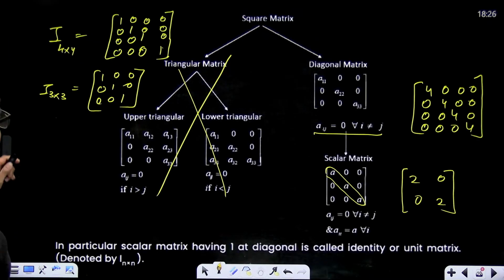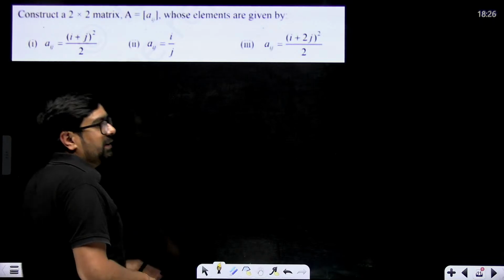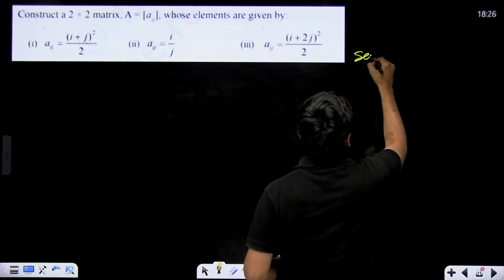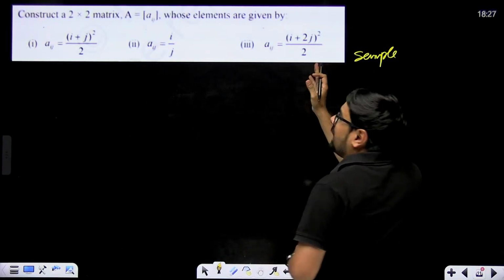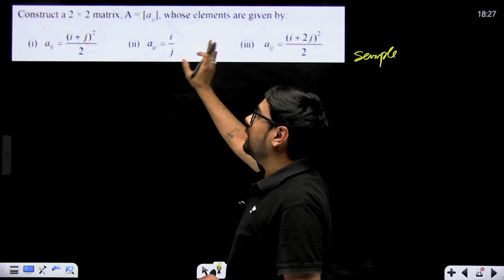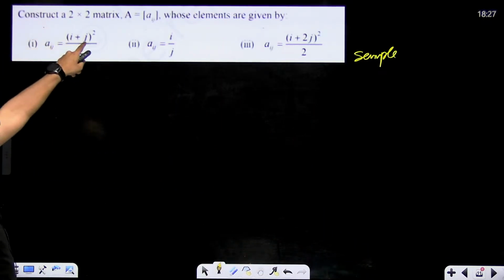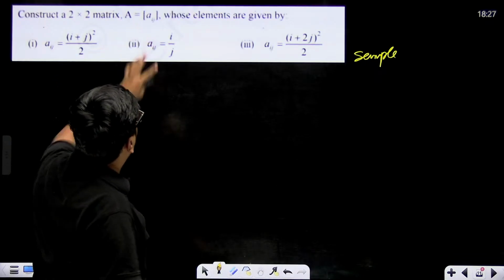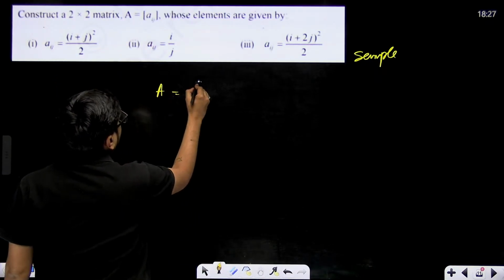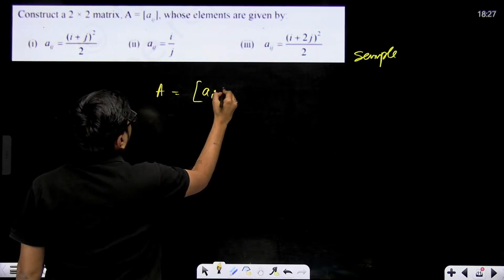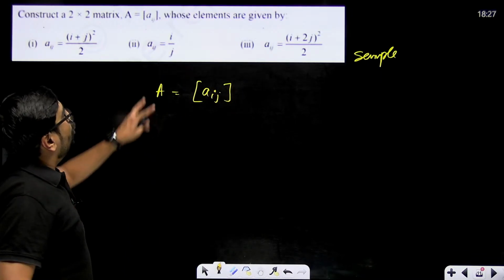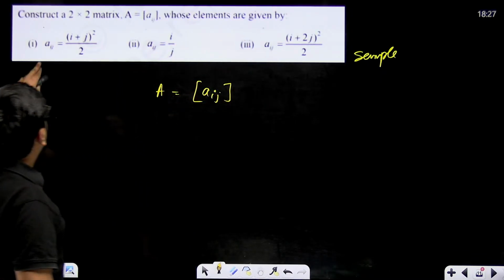All right, now this one is an important question. It has appeared in sample papers, and one similar type appeared 2-3 years back when the pattern was different, but yeah, this can come. This is a very obvious question. Construct a 2 cross 2 matrix where A is equal to matrix of Aij. We have to construct a 2 cross 2 matrix whose elements are given by Aij.